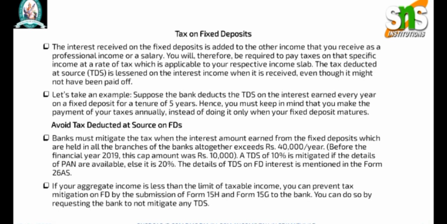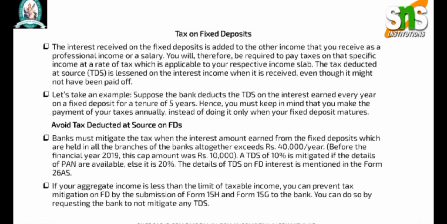Next one is tax on fixed deposit. The interest received on the fixed deposits is added to the other income that you received as a professional income or a salary. You will therefore be required to pay tax on that specific income at a rate of tax which is applicable to your respective income slab. The tax deduction at source, TDS, is limited to the interest income received every year, so it might not have been paid off. Let's take an example.